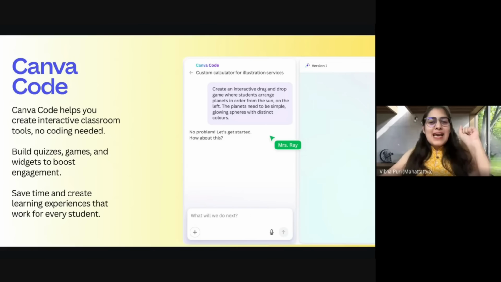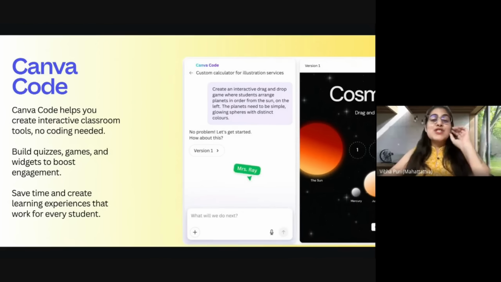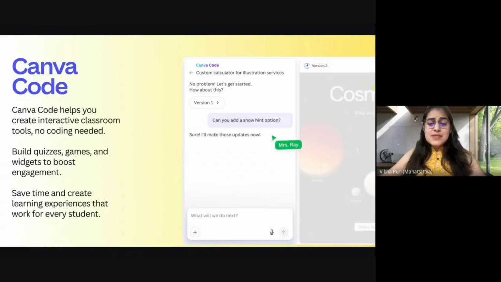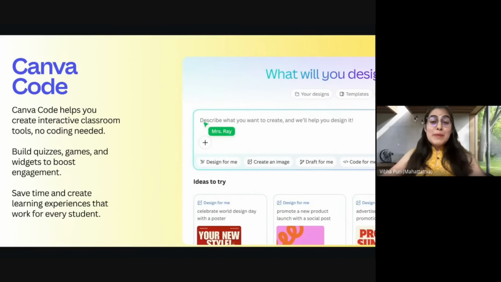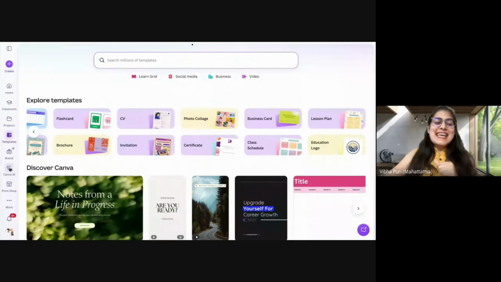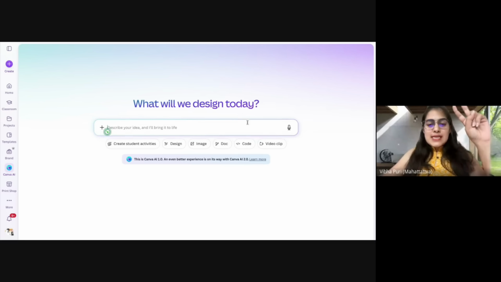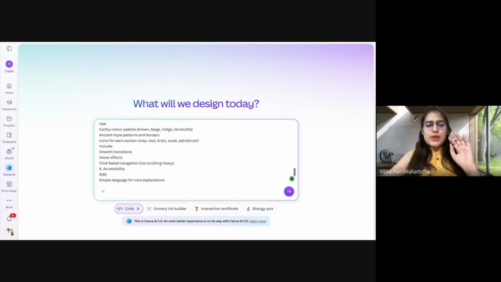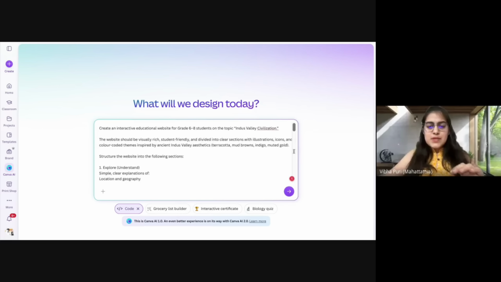Starting with one of the Canva features, which is Canva Code, which is something that can help us create so many wonderful things, starting from games to, in fact, a lot of websites as well. Right here is Canva AI, which we are getting into. This right here is Canva Code, and just in the interest of time, what I've done is I've kept the prompt ready. Give me 1 second. I am just going to copy and paste, and you will see in a minute that my prompt is super duper detailed. Look at this. Before I click on enter, I'm going to let you go through it as well. Let me zoom in a bit.